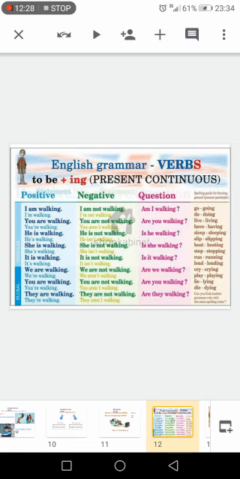Now here we have the three forms: the positive, the negative, the question. So we have the affirmative or the positive. I am walking, you are walking, for example, here with the verb to walk. I am walking to the market right now.